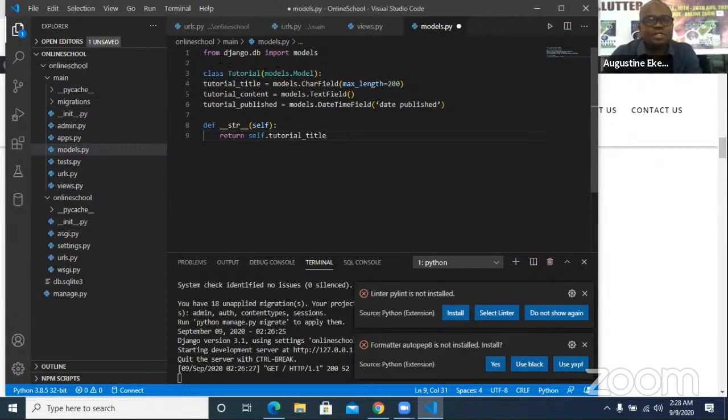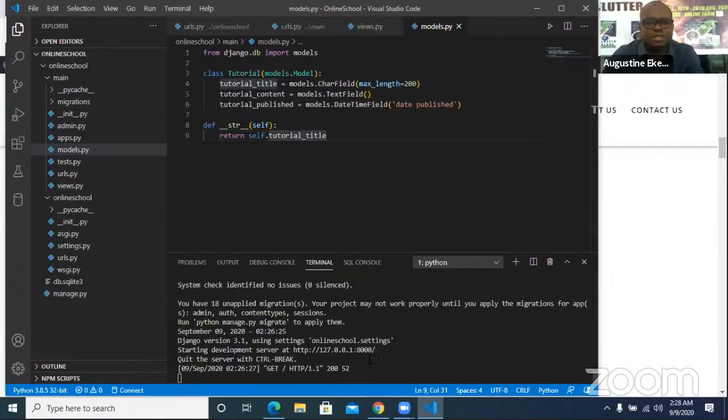These are from Django import models. From the Django package, I'm importing models because models is what I want to use. So make sure that you indent this. Once you bring it in, it's not going to be indented, but you know that class does not have to start the same place as this. So this is what we have. Make sure you change this to normal single quotes. And I think that's about it. So this is okay now. I can do Control S to save. If you save and there are no errors, you always see back your stuff the way it should be.